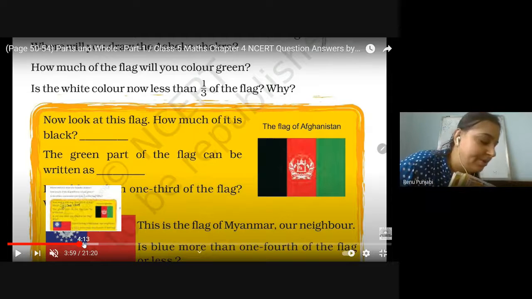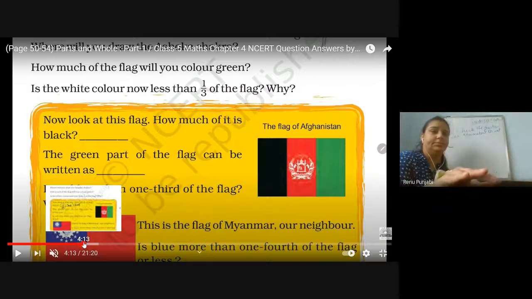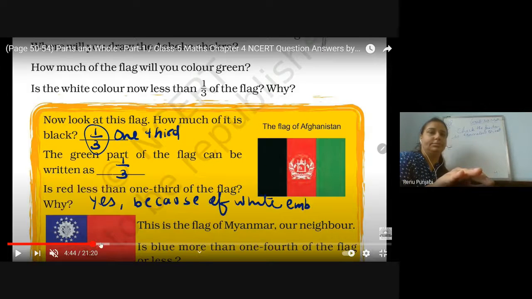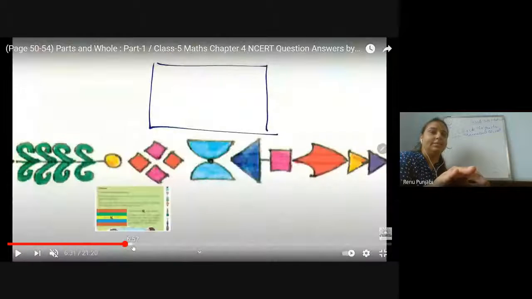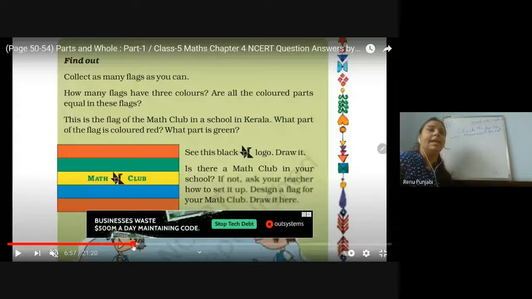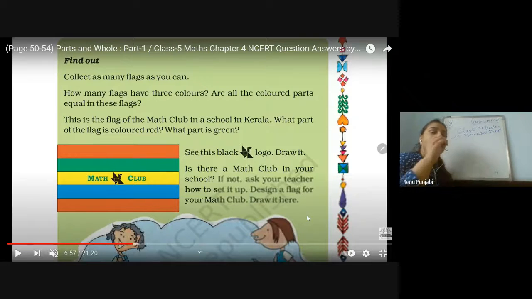Page number 51. It's about the flag. Collect as many flags as you can. How many flags have 3 colors? Are all the color parts equal in these flags? Children, it's your home task. Now search more different flags of the countries and see which flags have 3 colors and whether all the colored parts are equal in their flags. So we discuss tomorrow, okay?